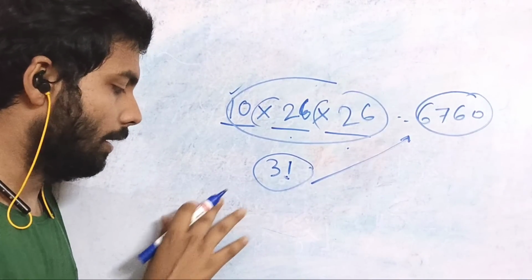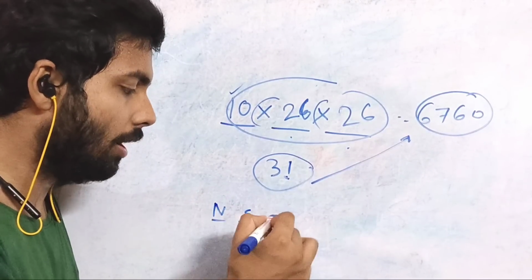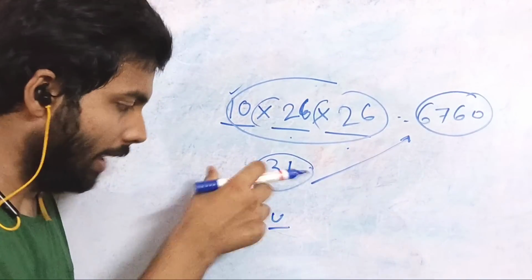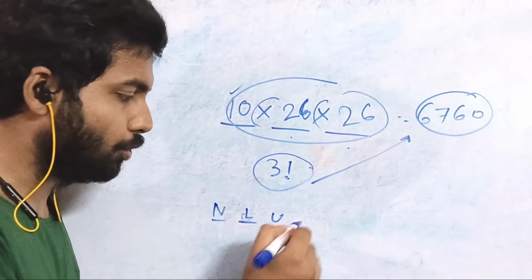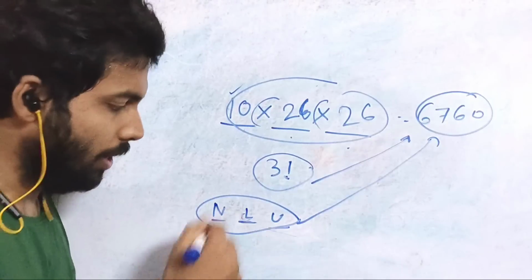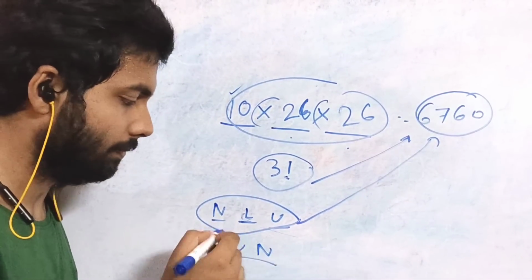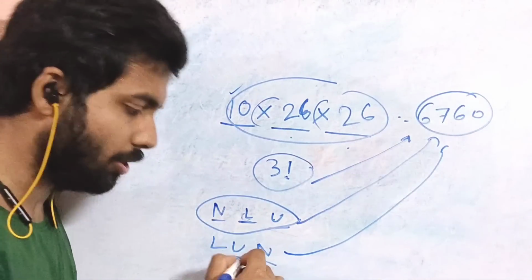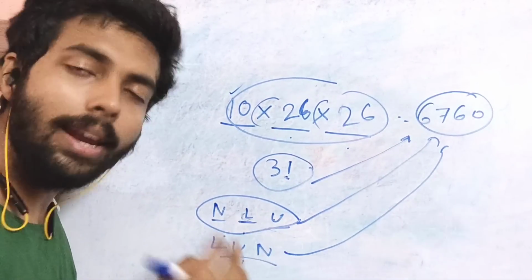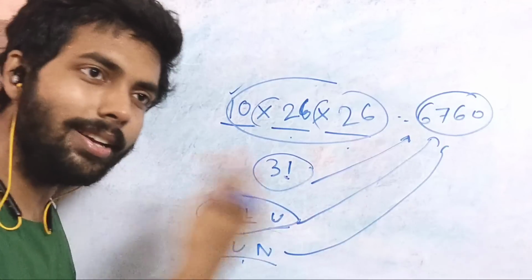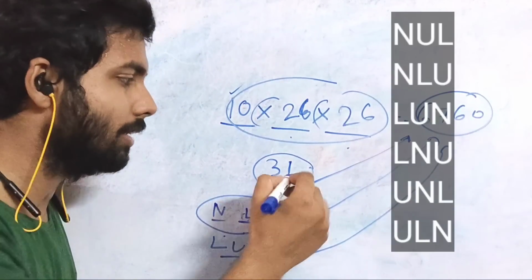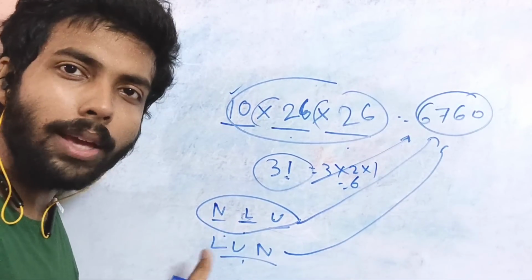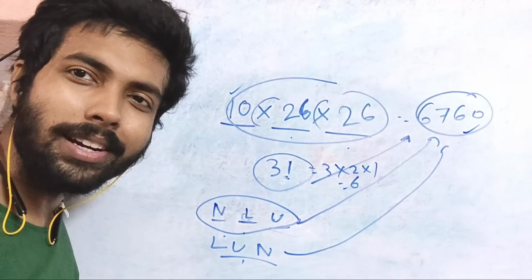Suppose it's numeral, lowercase, uppercase. These 3 can be arranged among themselves. So for this arrangement, it's 6760. So next is say LUN. U means uppercase, L means lowercase, N means numeral. For this also 6760. So in this way, you can see these 3 things can arrange among themselves in 6 ways. In 3 factorial, that is 3 into 2 into 1, that is 6 ways. So for each of the ways, we are getting this many possibilities, right?